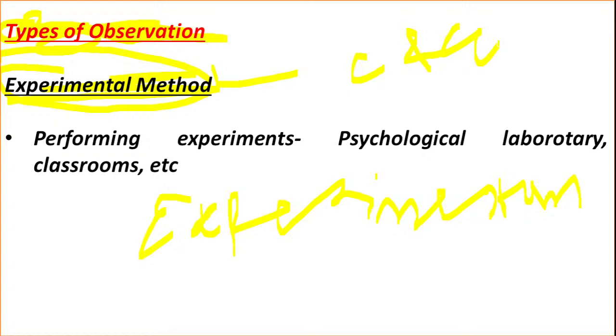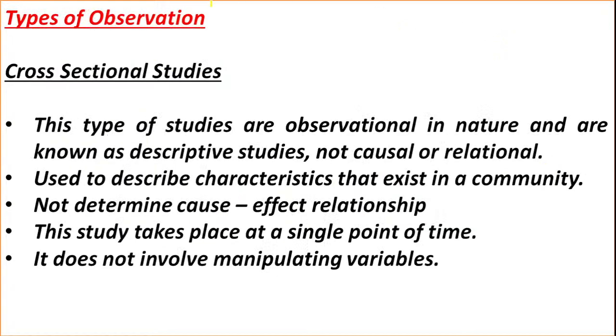The next method is cross-sectional studies. Sorry, these are methods of child study; by mistake I have written types of observation. So the next method is cross-sectional studies. These types of studies are observational in nature and are known as descriptive studies, and these are not causal and relational.